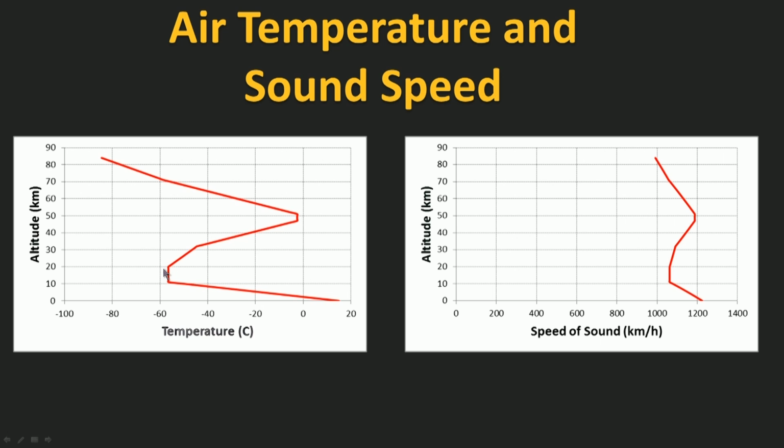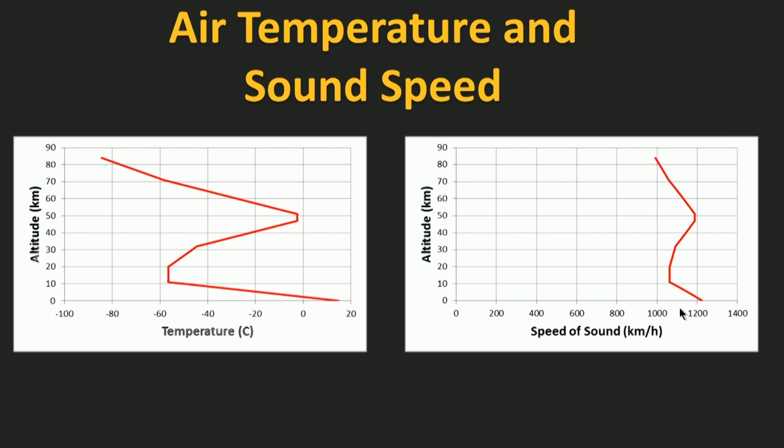The temperature from about 20 kilometres to about 50 kilometres increases, and then at higher altitudes the temperature decreases again, so that by the time we get to the edge of the atmosphere, we're at temperatures lower than about minus 80 degrees Celsius. On the right-hand side is a plot of the speed of sound as a function of altitude. And what we see is that the speed of sound is decreasing when the temperature decreases, constant when the temperature is constant, and increases when the temperature increases. So the speed of sound for air through the atmosphere varies between about 1,000 and 1,200 kilometres per hour.